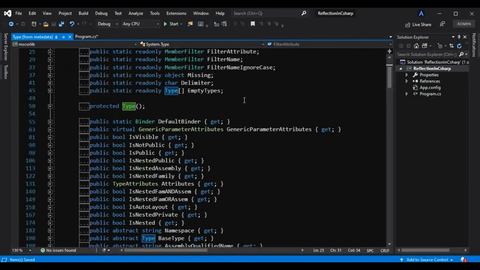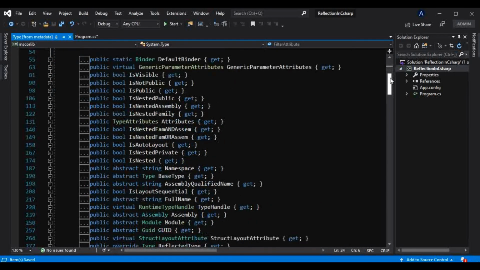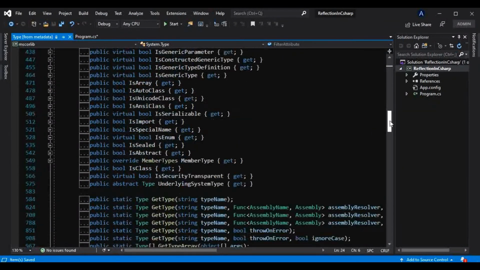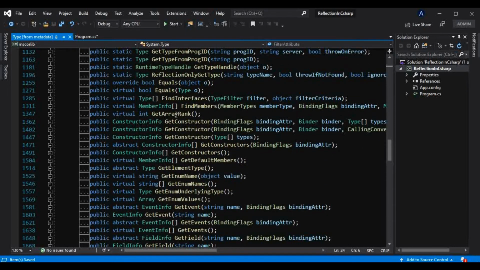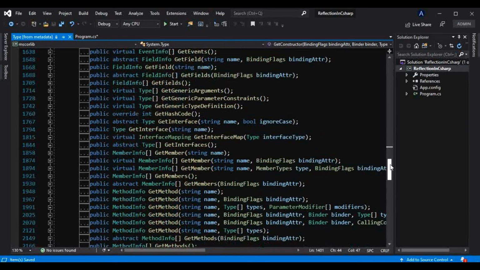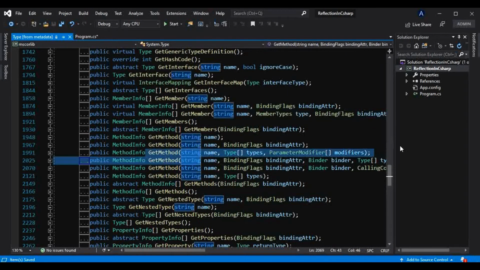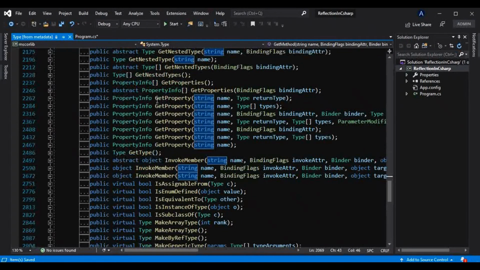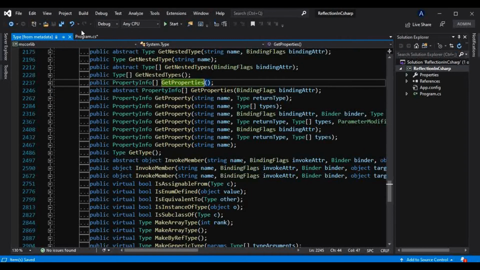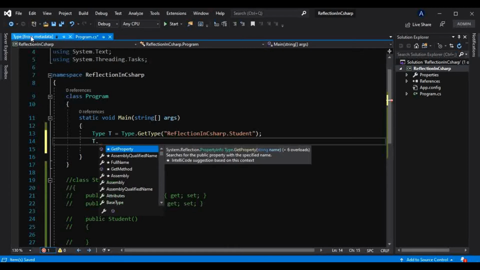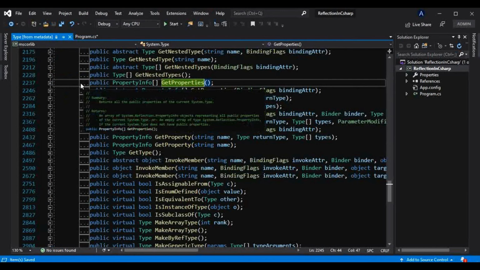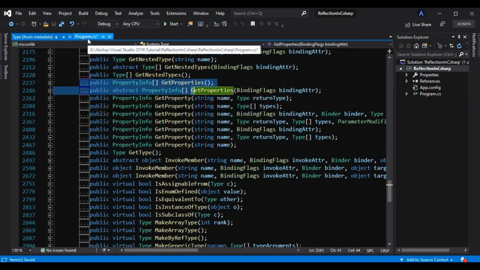It has this many properties as well as many methods present inside this class, such as GetConstructors, GetMethods, as well as GetProperties. Let's try to use those. From the object we can access them, because we know those methods are not static. As you can see, it is not a static method, so we have to access it on the object.